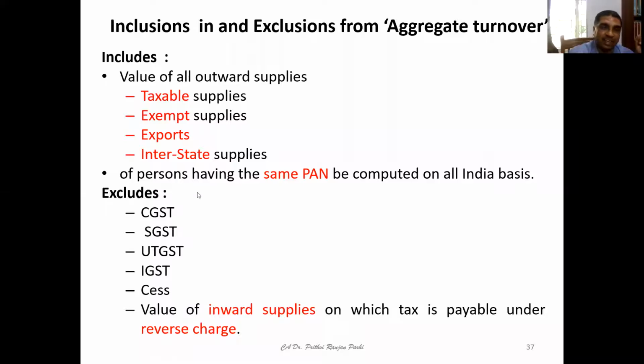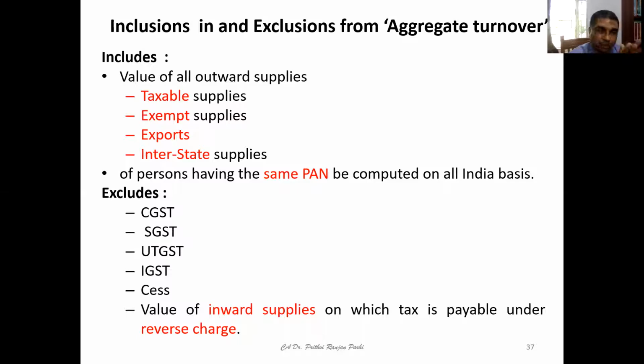So even if you are paying GST on a reverse charge basis, the value of that supply will not be included in aggregate turnover. That is the concept here. If you look at the slide once again, it says aggregate turnover includes taxable supplies, exempt supplies, export supplies, and interstate supplies under the same PAN, but excludes all GSTs, cess, and the value of inward supplies on which tax is payable under reverse charge basis.